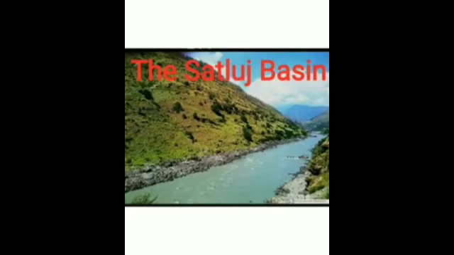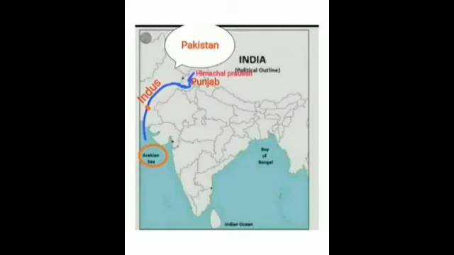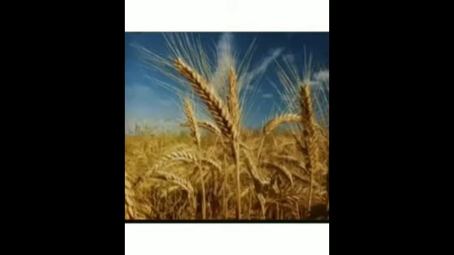Now I am telling you about the Satluj basin. The Satluj basin is watered by the river Satluj and its tributaries. The main river is Satluj here, which joins the Indus river in Pakistan and finally falls into the Arabian Sea. Punjab and Haryana are the two important states here. Wheat is the main crop of this basin. Bhakra Nangal Dam is constructed on the river Satluj, which is the highest dam of India.